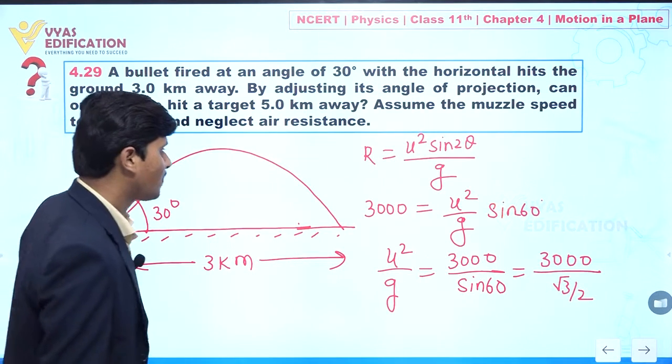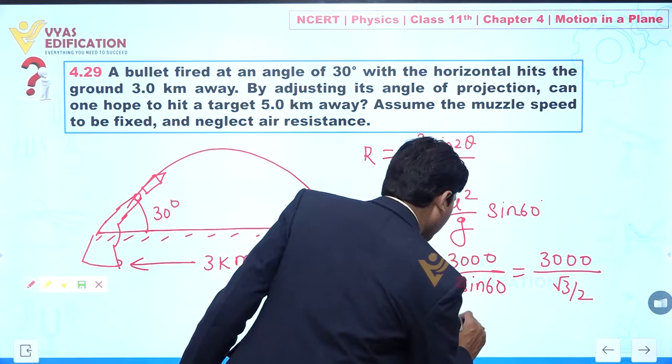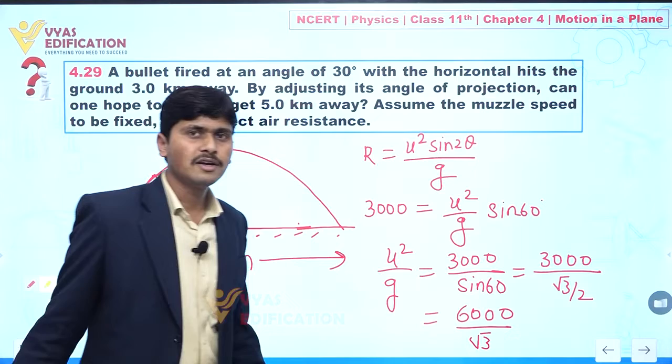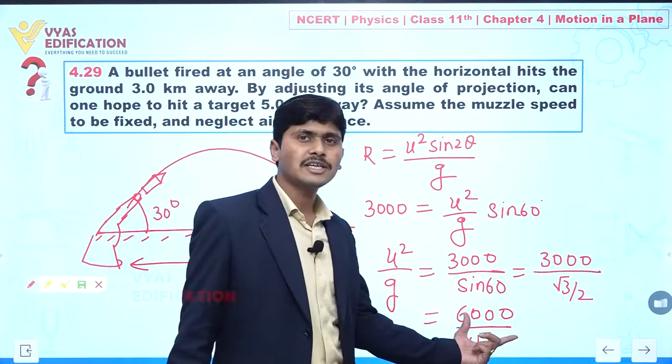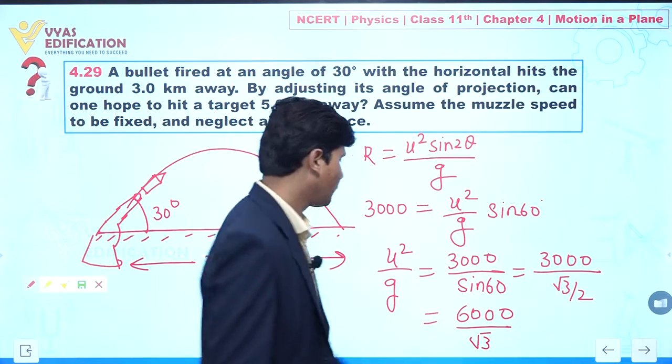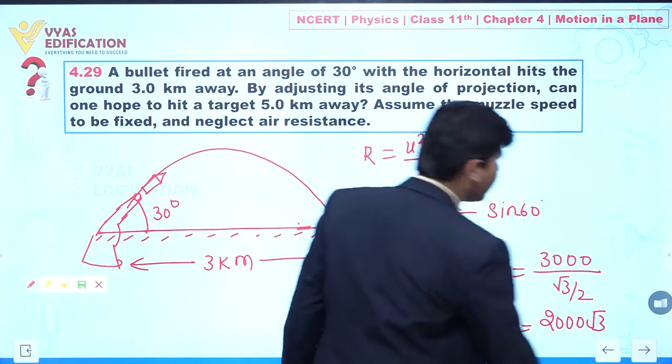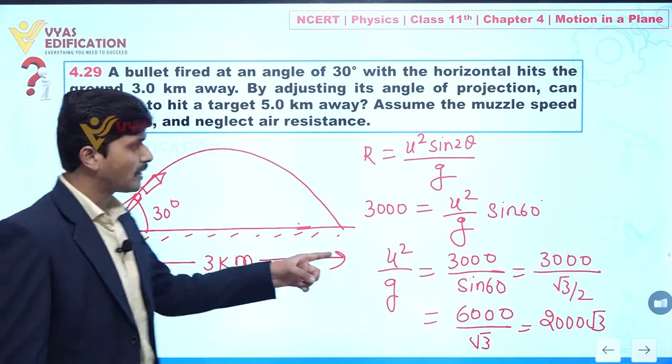Clear? So now this is equal to 6000 divided by root 3. Now we can write 6000 as 2 multiplied by 3000, so we can say this is 2000 multiplied by root 3. Clear? So this is the value of u squared by g.